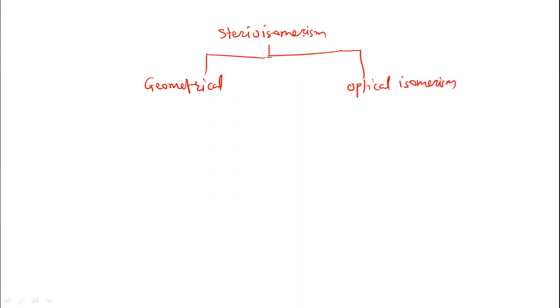So stereoisomerism is where the compounds have the same chemical composition and the same chemical bonds, but the atoms or groups have different positions. Geometrical isomerism is also called cis and trans isomerism, cis-trans isomerism. So what is cis isomerism?